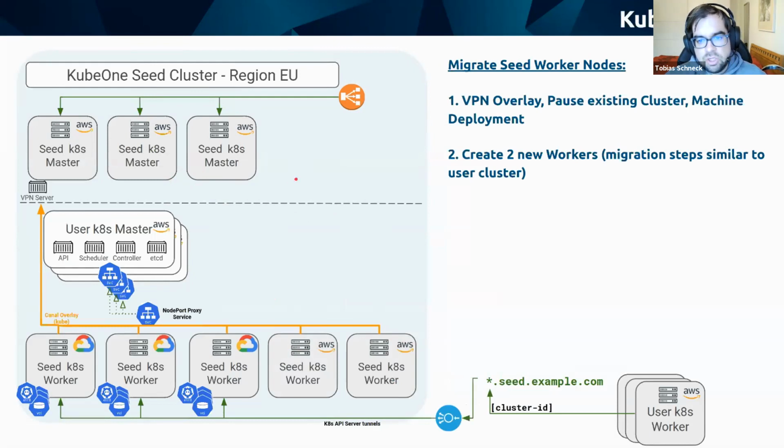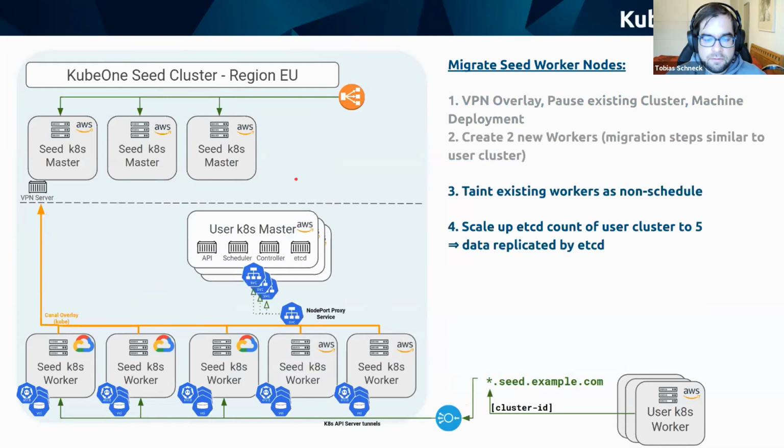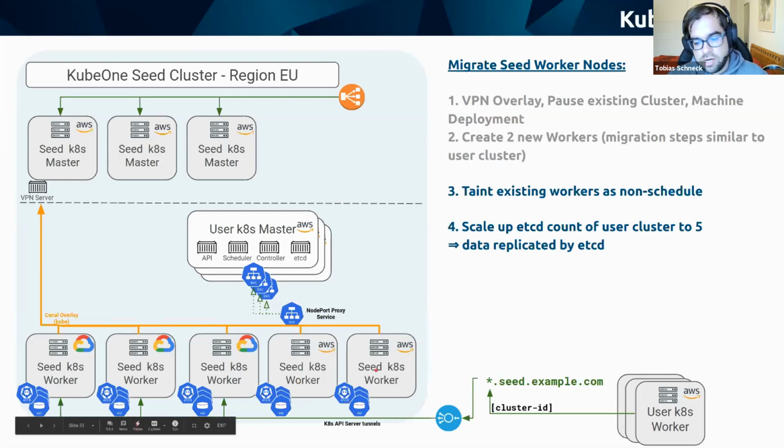After this has happened, we can increase in the Kubermatic settings the default value of etcd replicas to 5. That means that the Kubermatic user cluster controller manager creates 2 new etcds for every user cluster. That ensures, in the same way as we migrated the etcd on top, that it's also migrated for the user clusters. So I now have a quorum of 5 etcds running, still pointing to the old DNS, but between clouds.